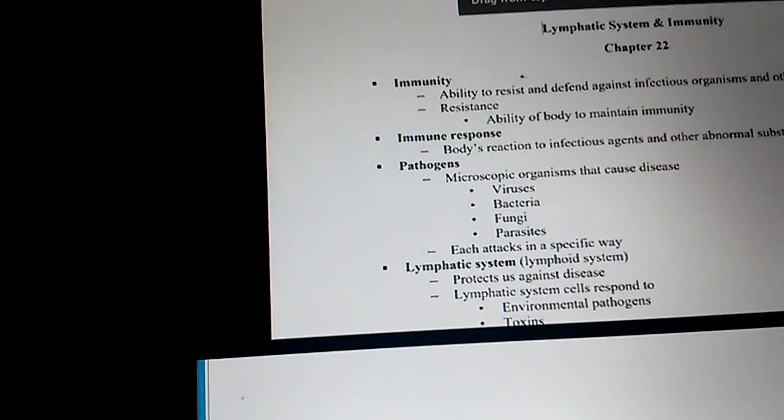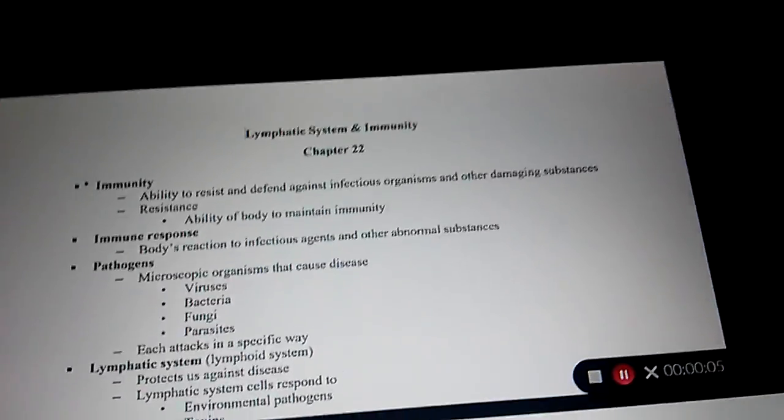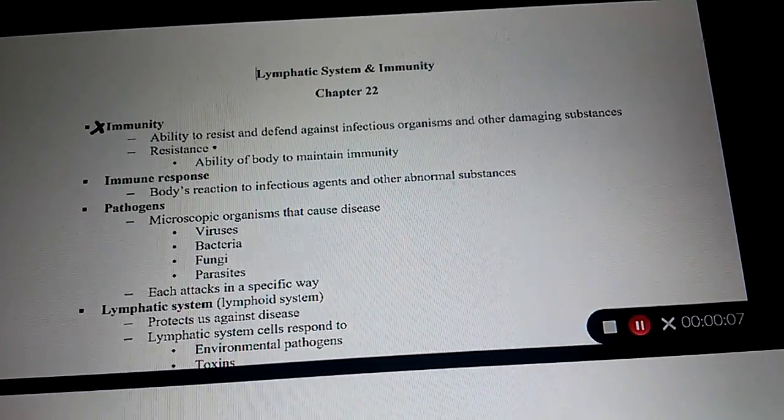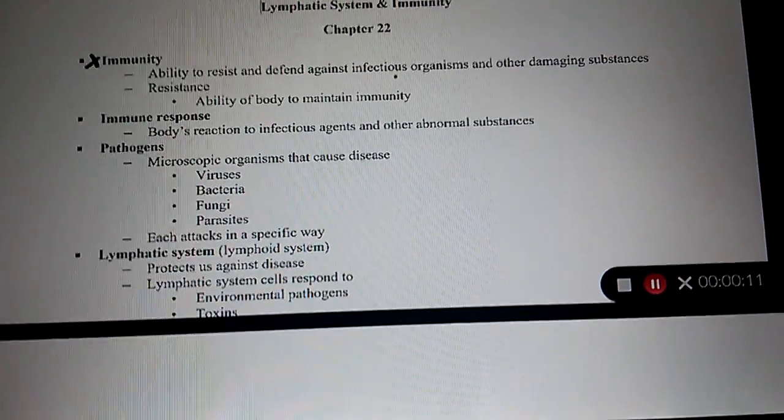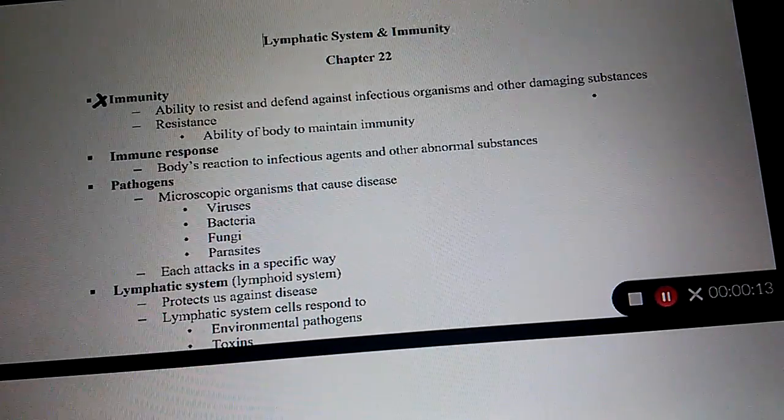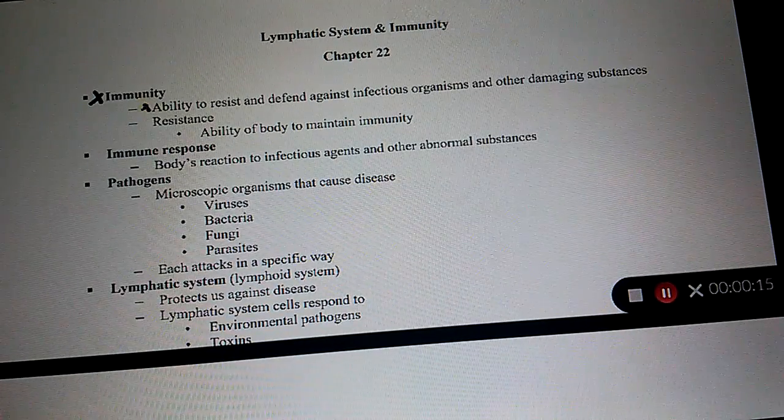Lymphatic system and immunity review. Please make sure you memorize these definitions. What immunity is: immunity is the ability to resist and defend against infectious organisms and other damaging substances. So please make sure you memorize this definition, okay?